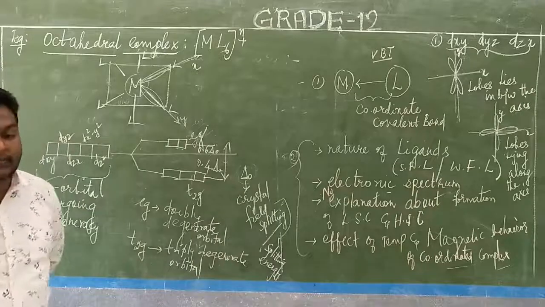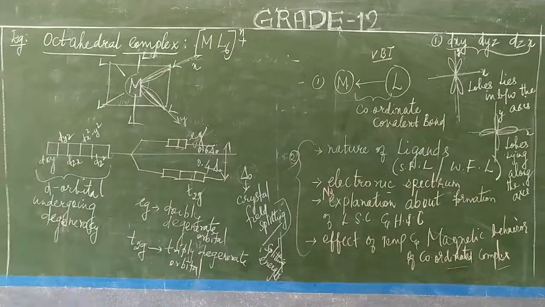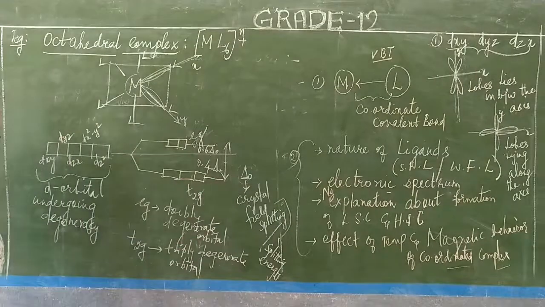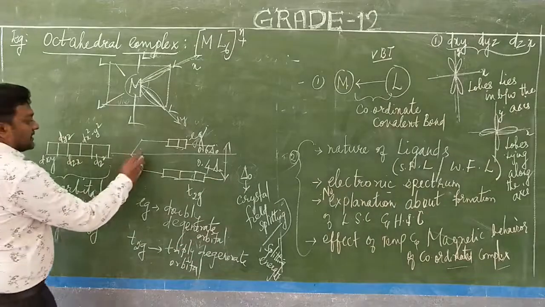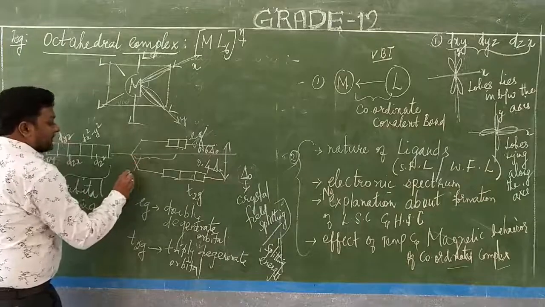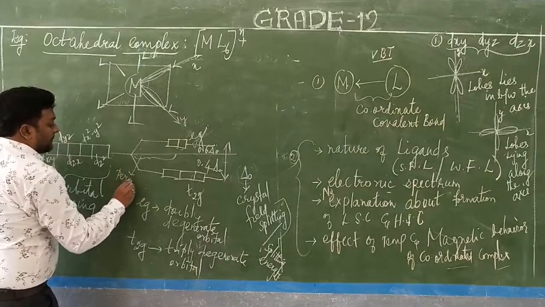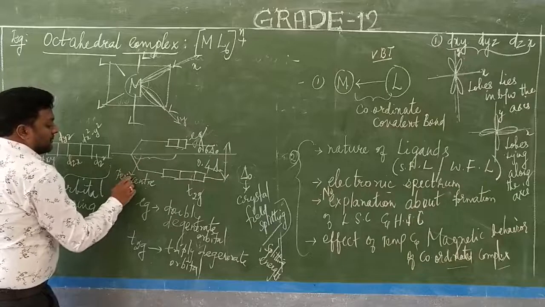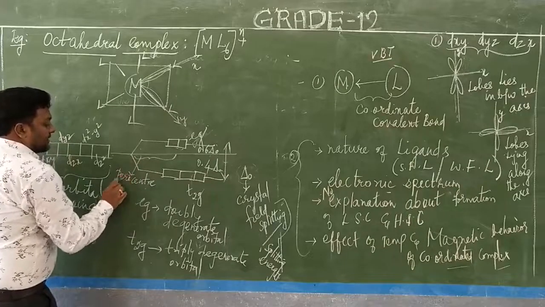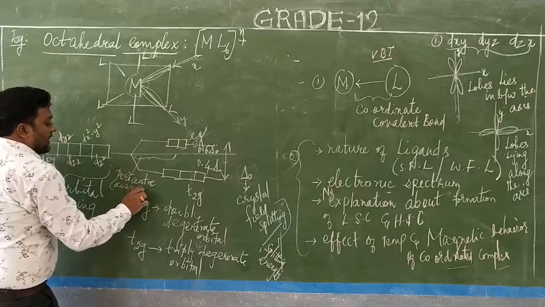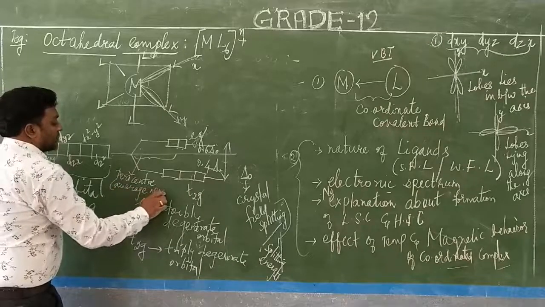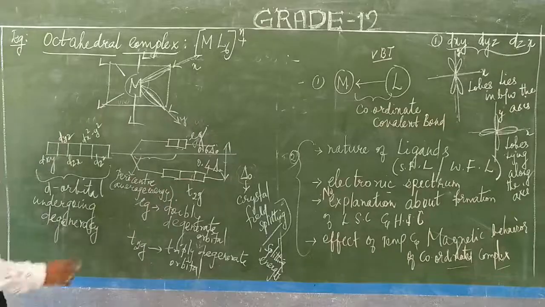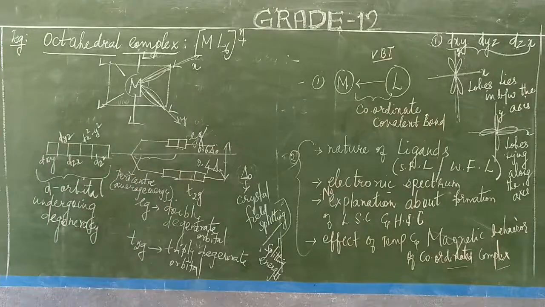The first condition. Now I have given eg and t2g, and this delta naught also I have given here. And this region is called the barycenter. The barycenter will have average energy. So the average energy center, which we are calling the barycenter.